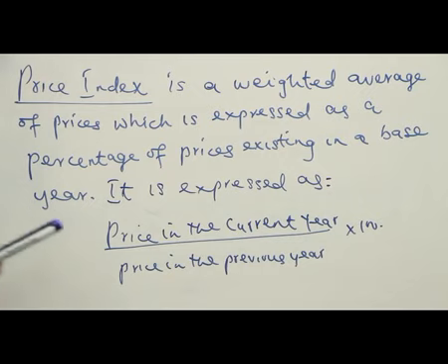Now, if the price in the current year is greater than the previous year, it implies an increase in price from one period to another. It indicates inflation. But where the previous price is greater than the current price, it implies a fall in the price of goods in that period. So it implies deflation.